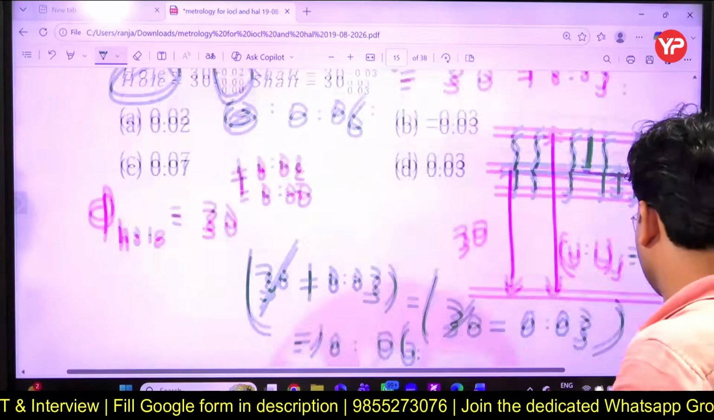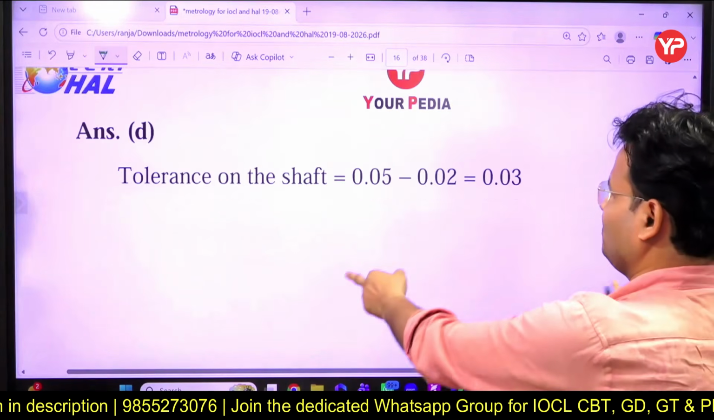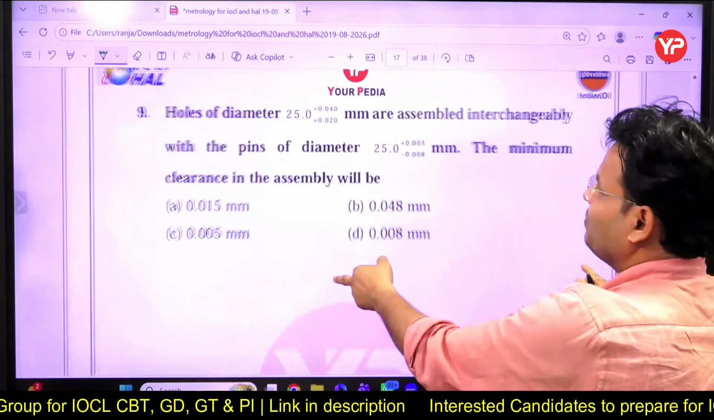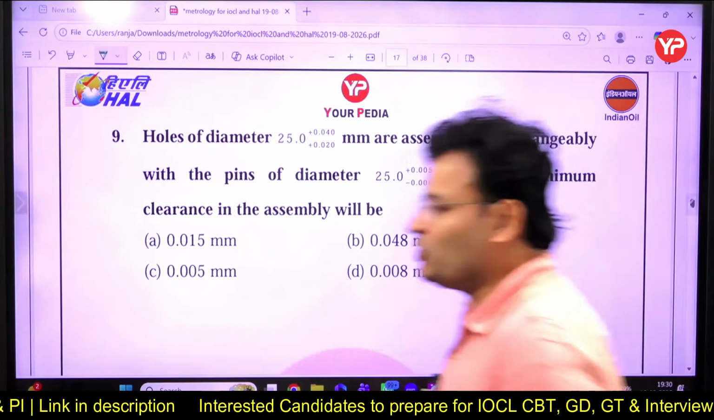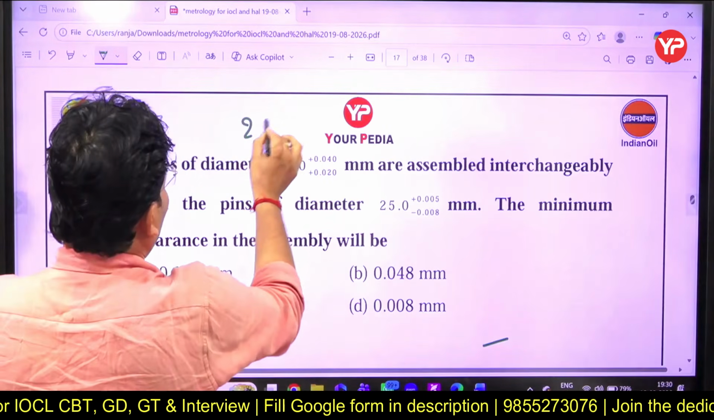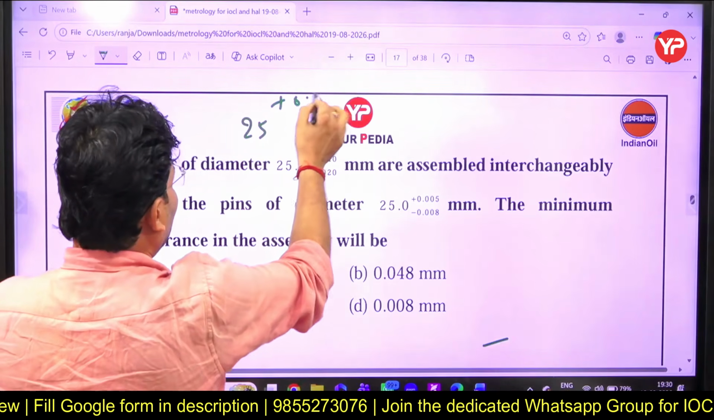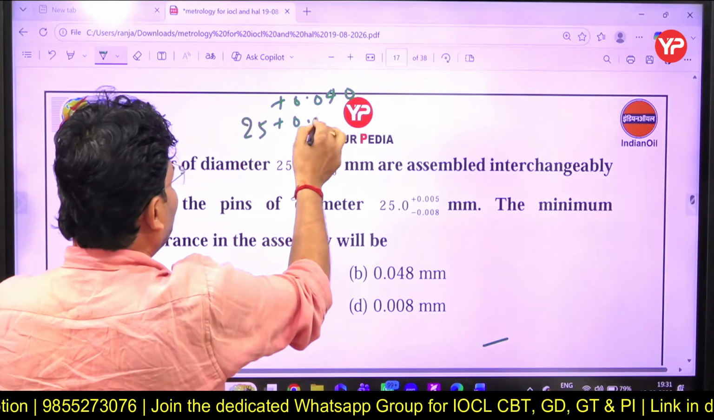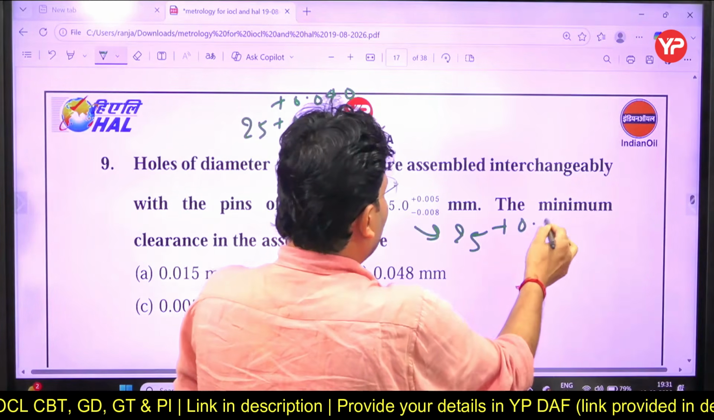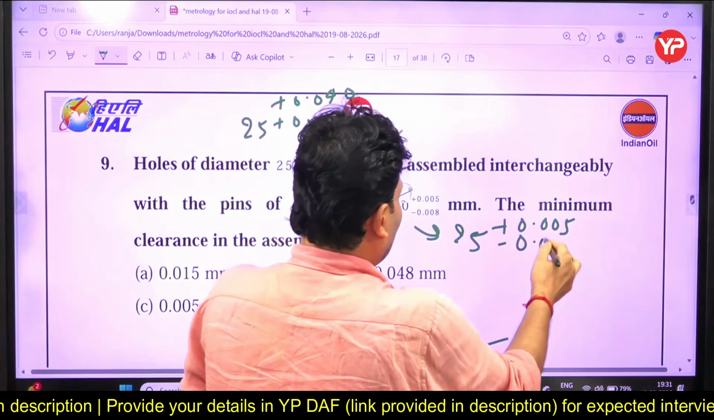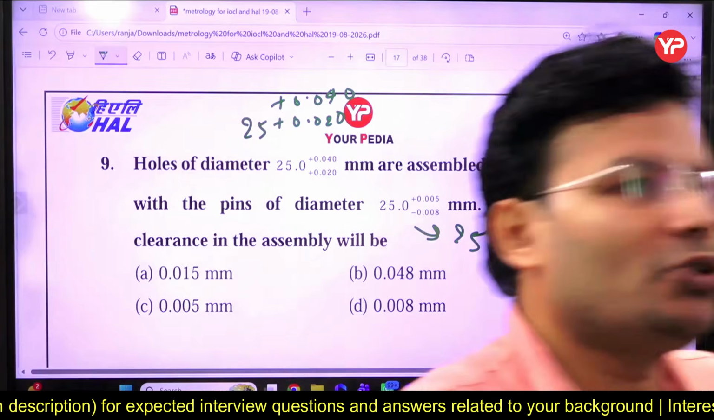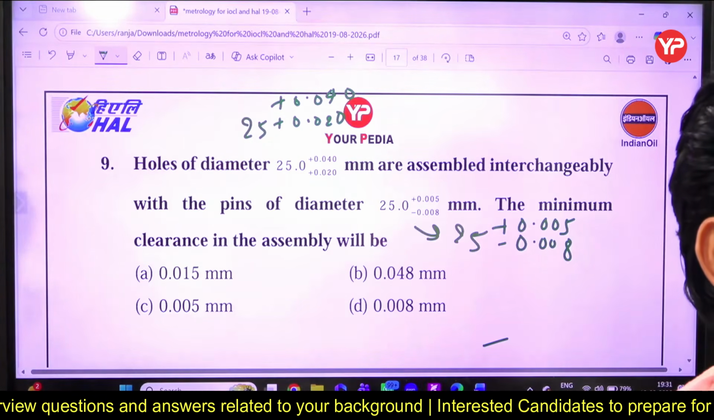Let me check in another question. Yes, my dear friend, that is the next question. I am going to write: this is given 25 plus 0.040 plus 0.020, and this is 25 plus 0.005 minus 0.008. So you have to calculate the minimum clearance. What will be the answer? Your time started now. Question number 9 on your screen.